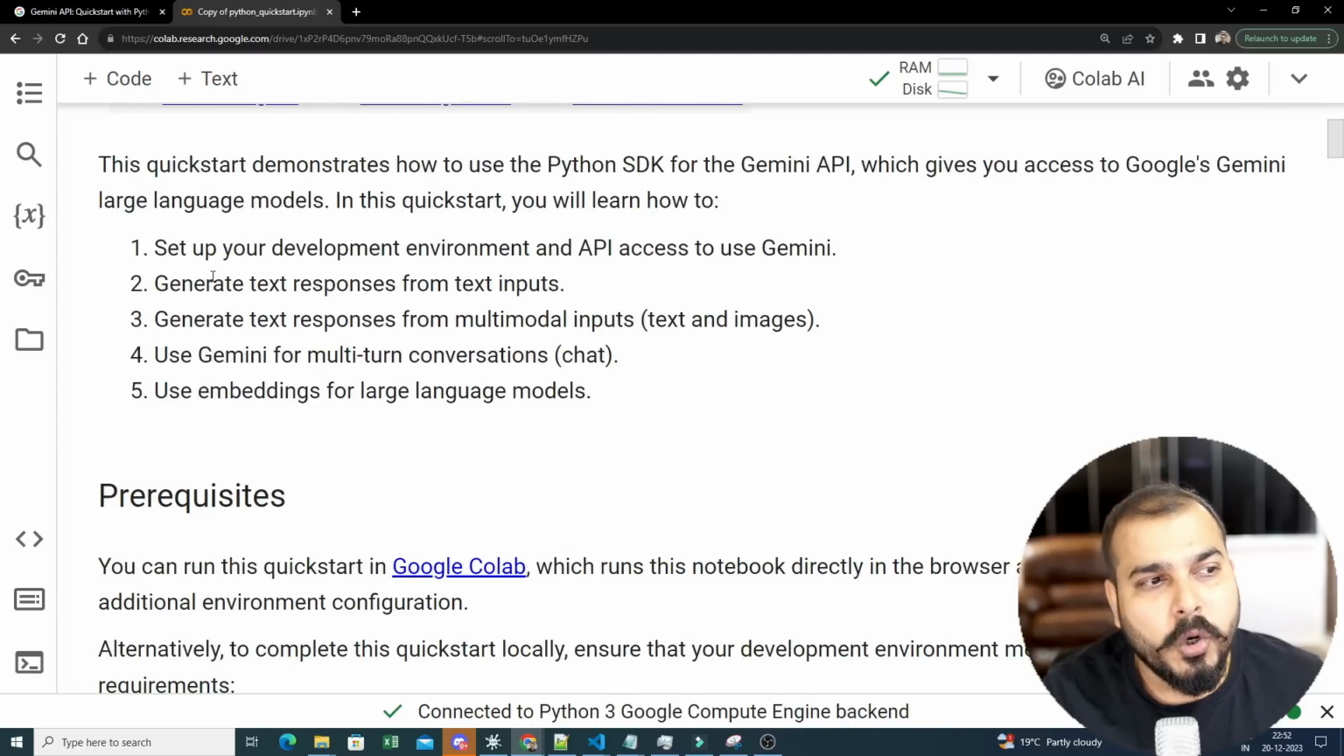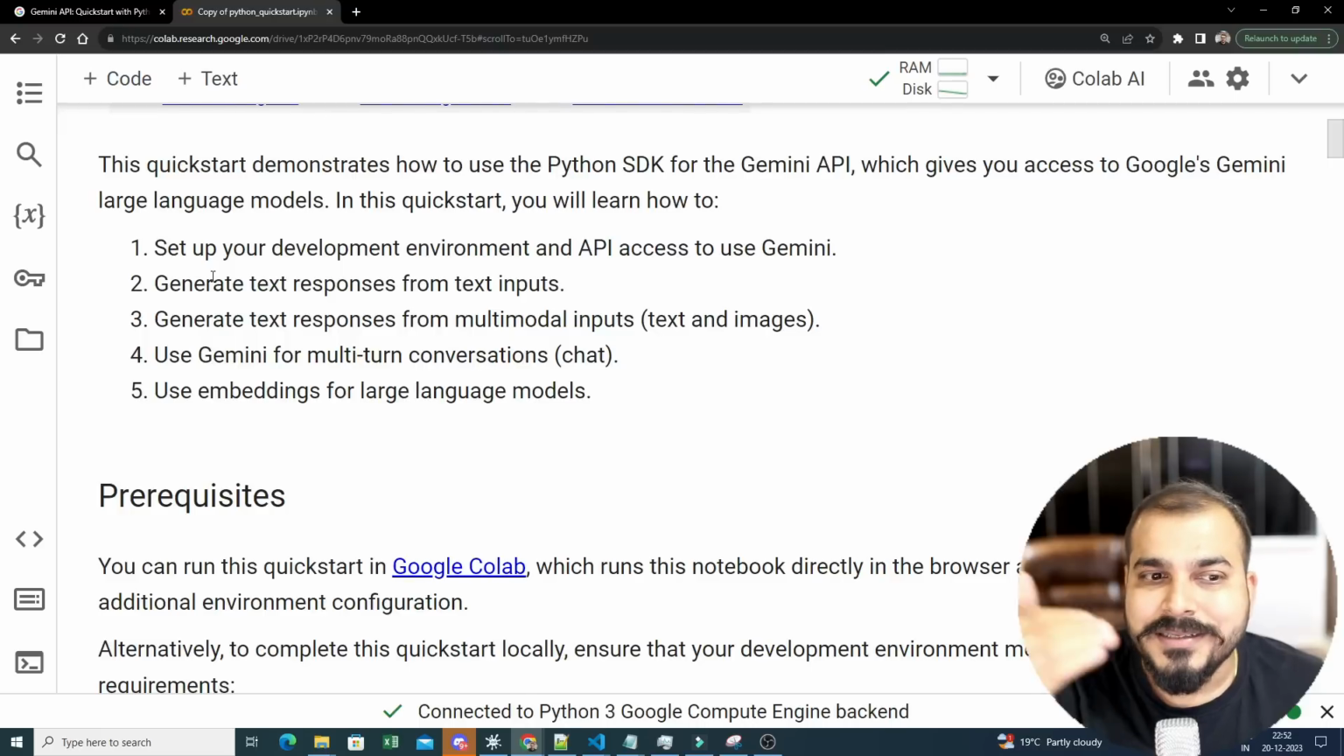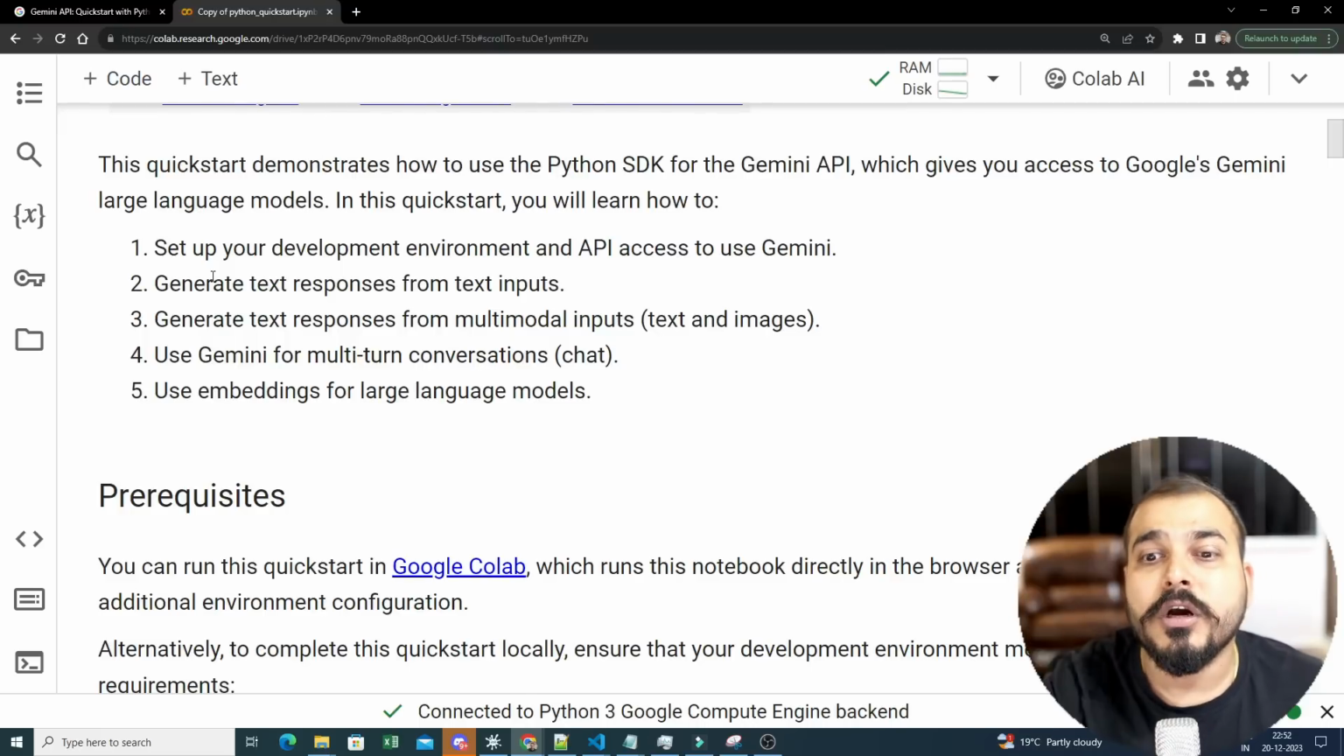So we will go step by step. I know, please try to understand these things because I will be explaining the code.